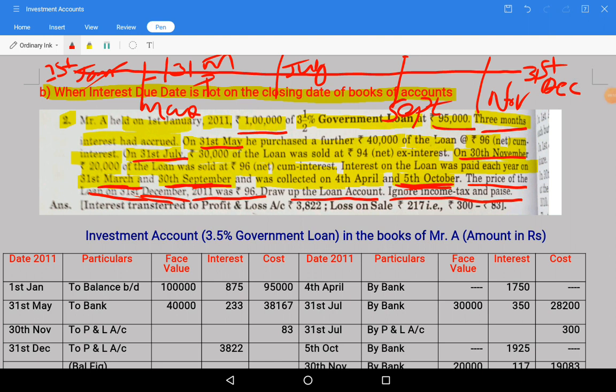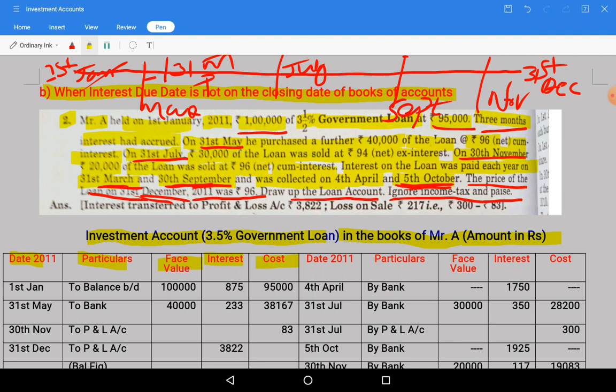So first of all we need to make a pro forma of investment accounts. It will be Investment Account, 3.5% Government Loan, in the books of Mr. A, amount in rupees. Date, debit side, particulars, face value or nominal value we can say, interest and cost.